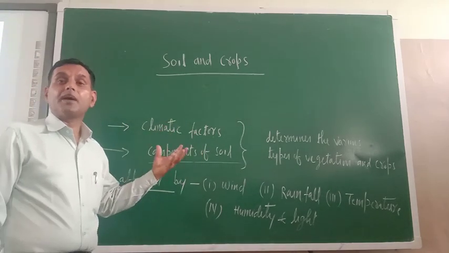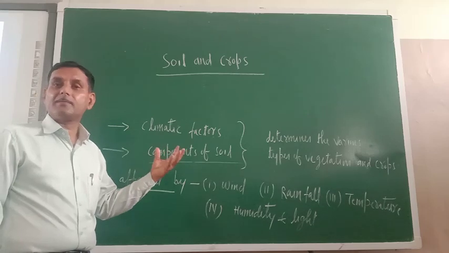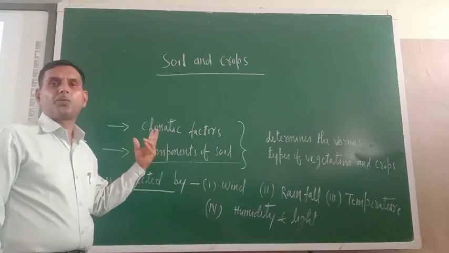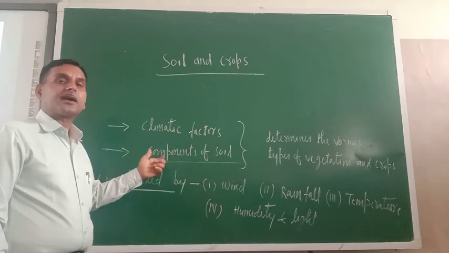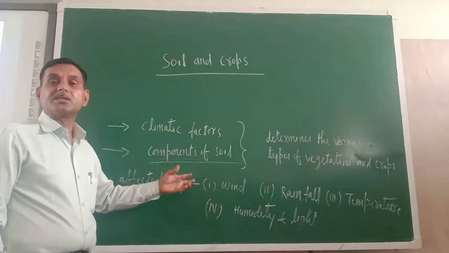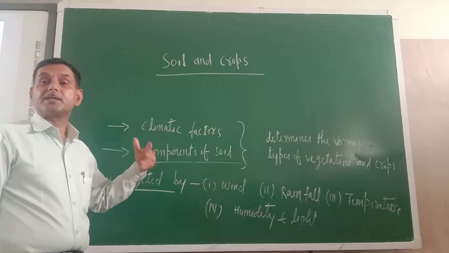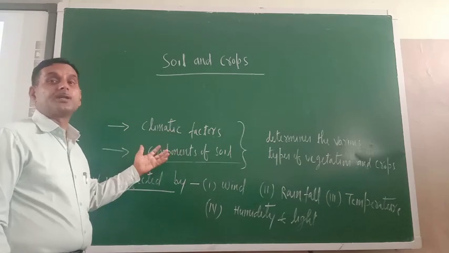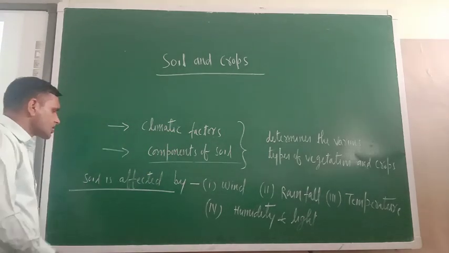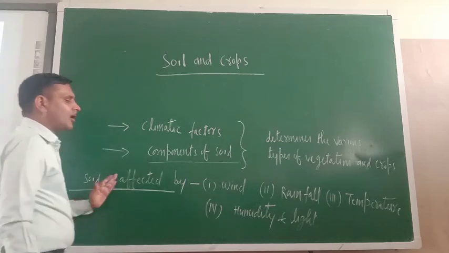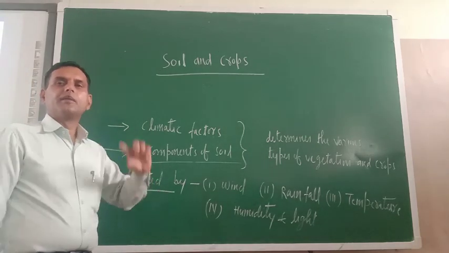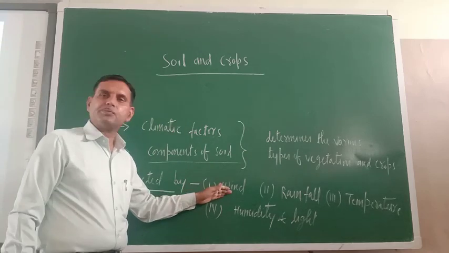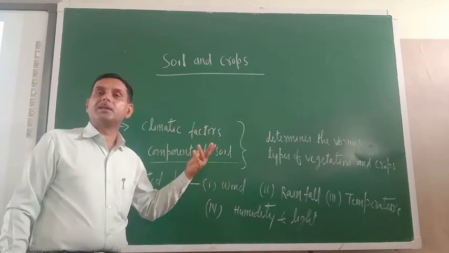So the type of vegetation and crops is determined by two factors, that is the climatic factors and the component of soil, means the structure, nutrients and minerals which are found in the soil. Actually soil is affected by the following factors. A particular region's soil will be affected by wind speed. What is the wind speed?